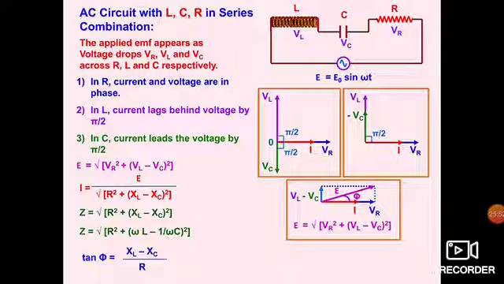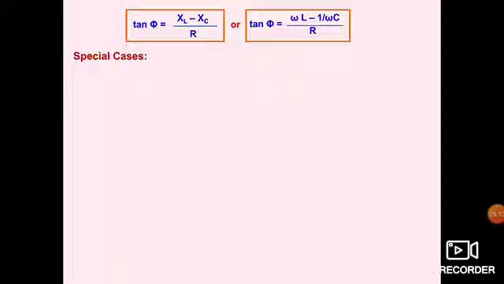And talk about tan phi. Tan phi will be perpendicular upon base, so it will be (XL minus XC) by R, and we have this value (omega L minus 1 upon omega C) by R. So tan phi is equal to (XL minus XC) by R, or tan phi is equal to (omega L minus 1 by omega C) by R.